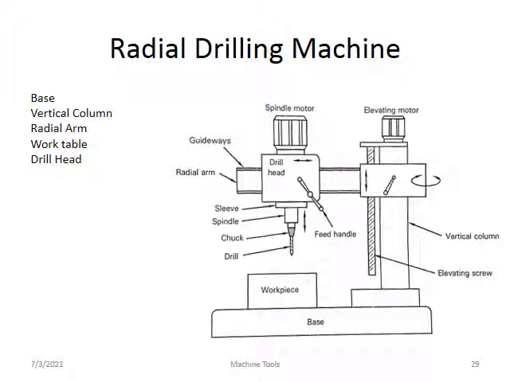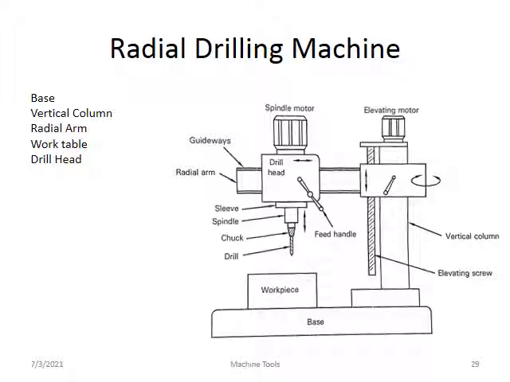Last one is the sensitive drilling machine. The difference between radial and sensitive drilling machine is, first, in the radial drilling machine the work table is mounted on the base, but in the sensitive drilling machine the work table is mounted on the vertical column. Second, only one motor is used in the sensitive drilling machine, but two motors are used in the radial drilling machine: the first is the elevating screw operating motor, and the second is the spindle rotating motor.